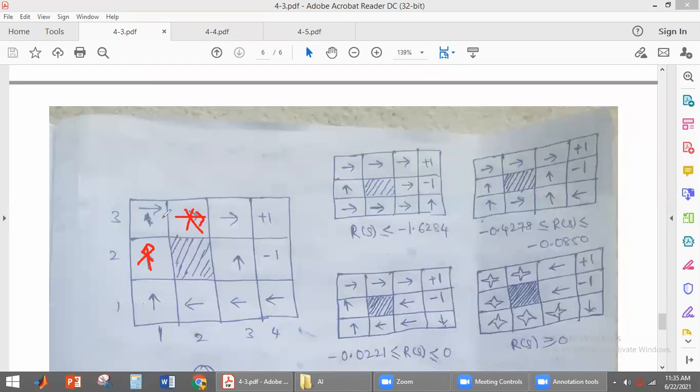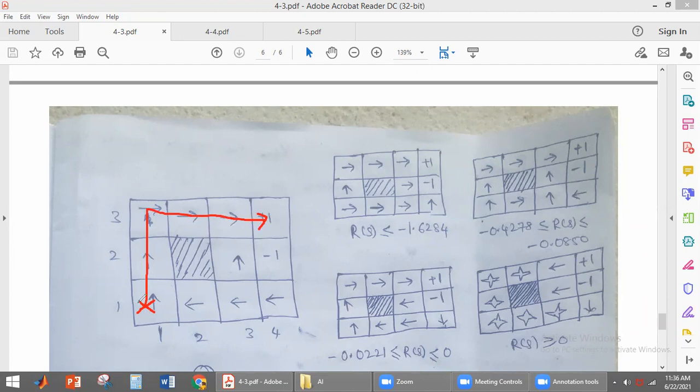The optimal policy here is the policy that gives you the maximum expected utility. For example, if the solution is executed from the initial state, this is the initial state, we are just adding the utility of each and every state the agent is visiting.